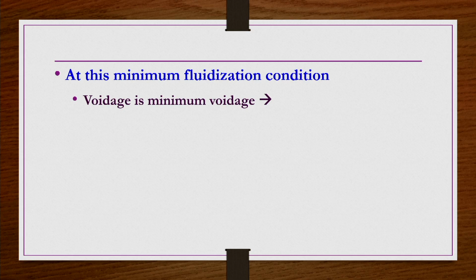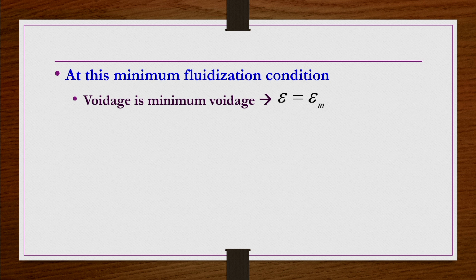It is the velocity at which delta p by L is going to be equal to (1 minus epsilon) multiplied by g delta rho, as just derived. That is the minimum fluidization point, and at that condition the voidage is the maximum attainable voidage under packed bed conditions. So, that we write as epsilon m.